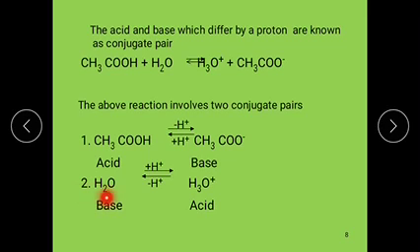Okay, when a base gains a proton from another substance, then it converts to an acid, and that acid is called the conjugate acid. From an acid we get a conjugate base, from a base we get a conjugate acid.